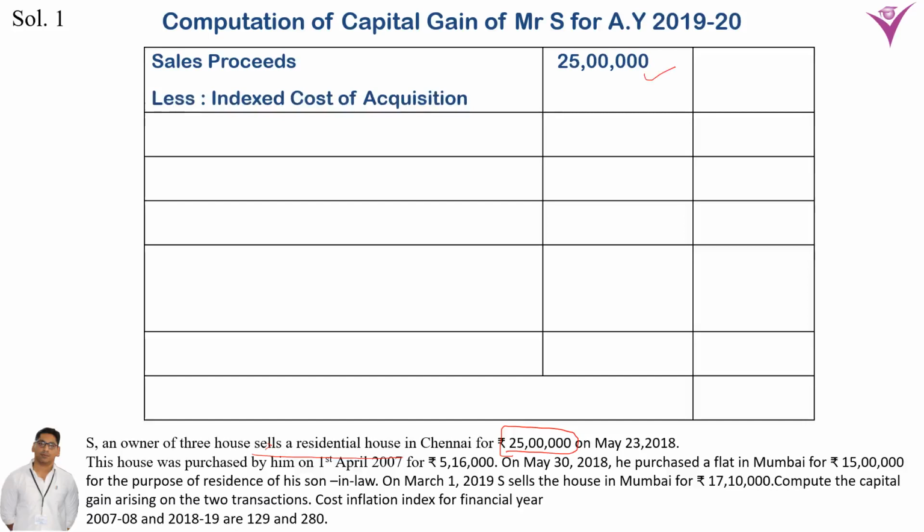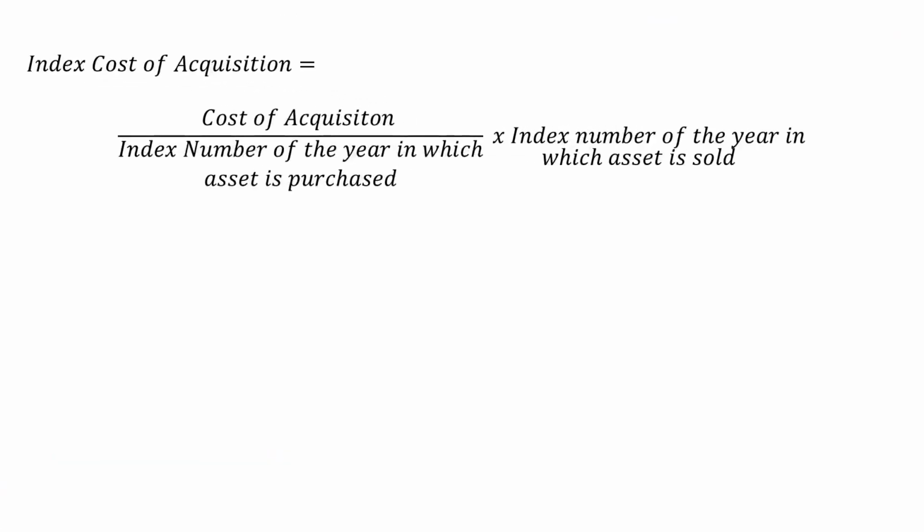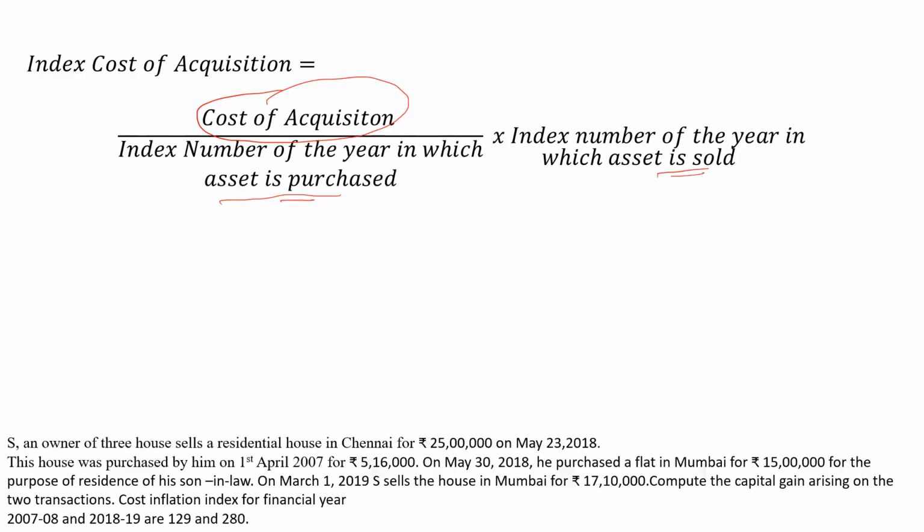First of all, we have to find the indexed cost of acquisition, because this house was purchased in 2007 and we sold it in 2018. So how will we calculate the indexed cost of acquisition? The indexed cost of acquisition is the cost of acquisition divided by the index number of the year in which the asset is purchased, multiplied by the index number of the year in which the asset is sold. Here the cost of acquisition is 5,16,000, and it was purchased in 2007, so the index of 2007 is 129.